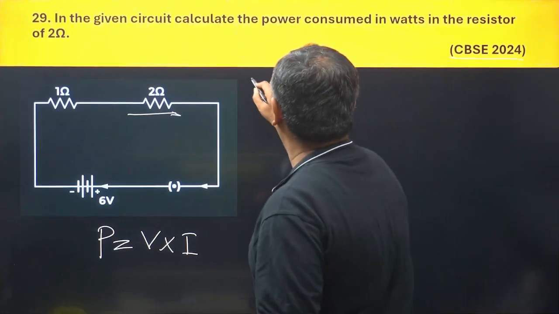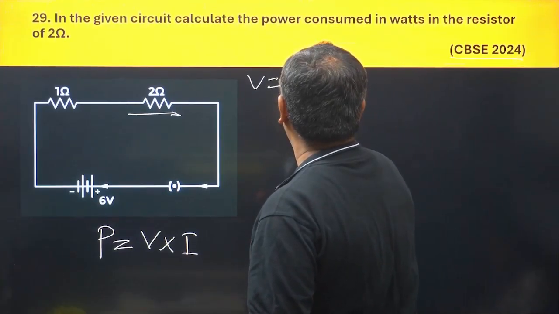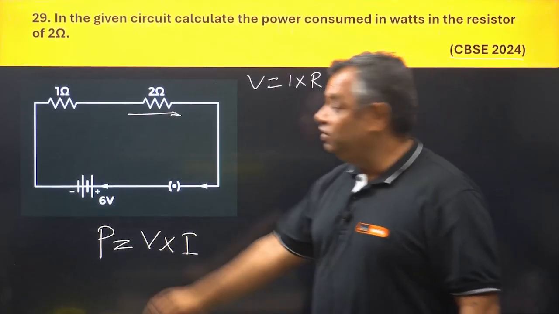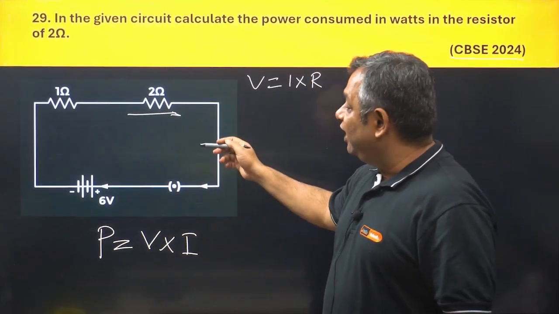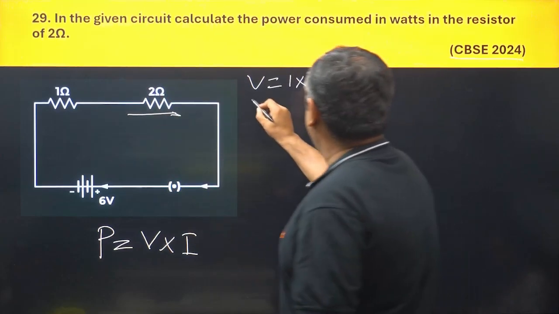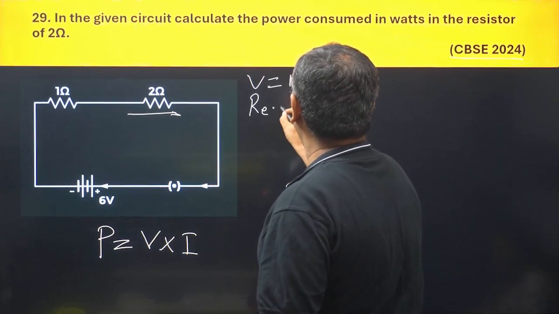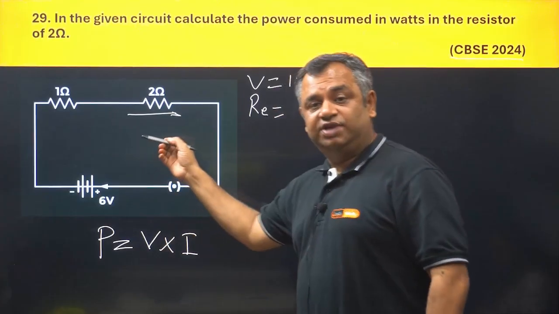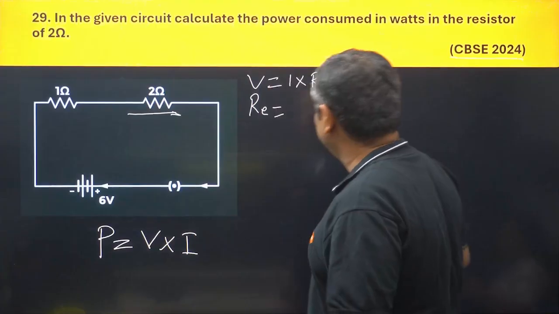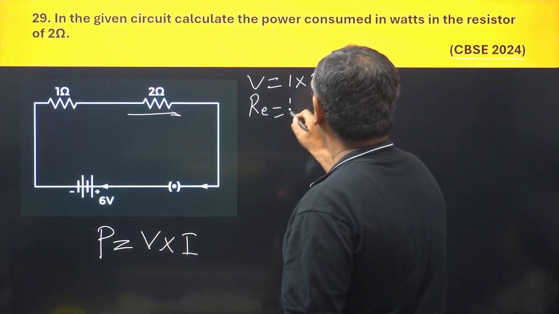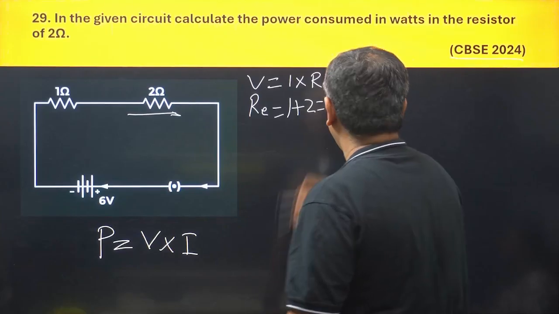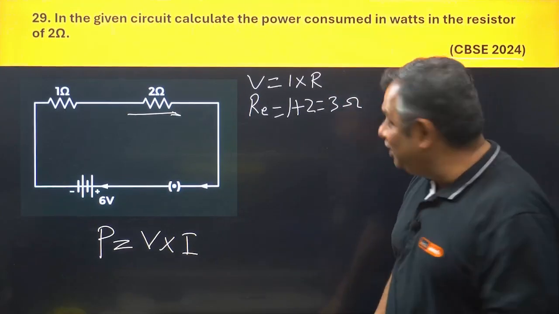Our old formula, V is equal to I into R. Now the current is going to flow into the entire circuit, so we need to find out the entire circuit's equivalent resistance first. So RE, in this case, what would be the RE? This is in series, you see, the current flows and the same current goes in both the resistors. So RE would be 1 plus 2, which is equal to 3 ohms. Equivalent resistance is 3 ohms.